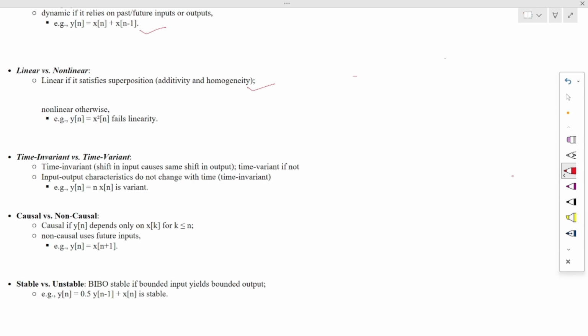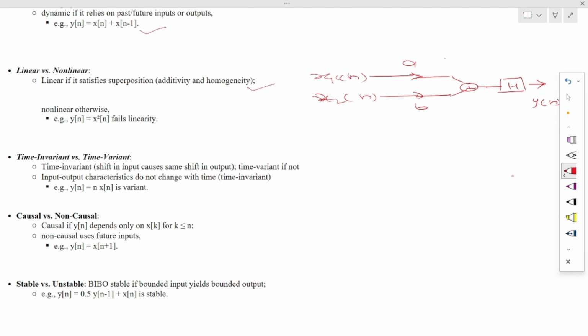If we have two different inputs, x1 of n and x2 of n, and we have some multiplier terms a and b, and we add these two and pass the added signal through a discrete time system represented by h, we get some output, that is y of n.